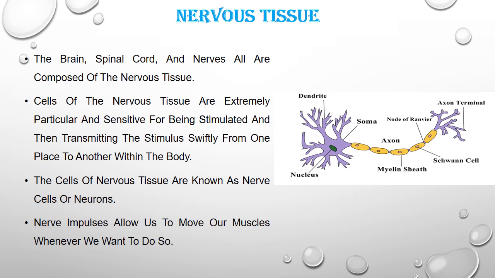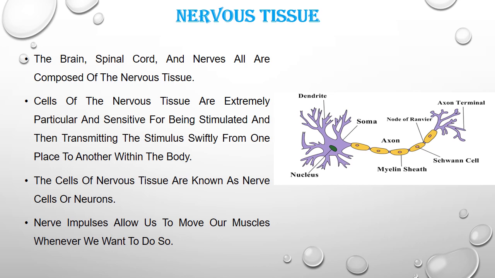Here the yellow colored myelin sheath is present in medullated nerve fiber. Then these are the Schwann cells which are present along the axon. The axon terminates into branches, and those branches are called axon terminals. In between two nodes there is a node of Ranvier.